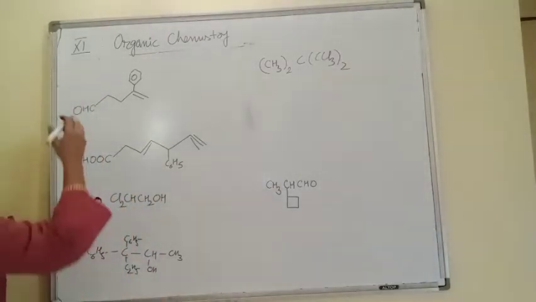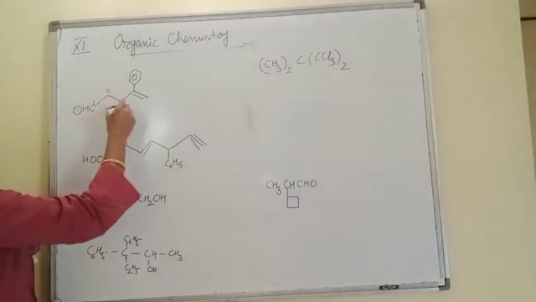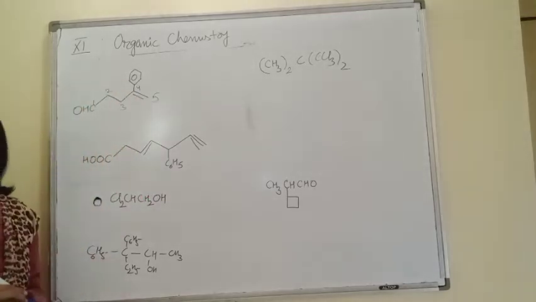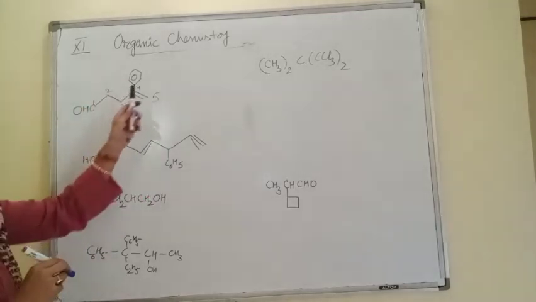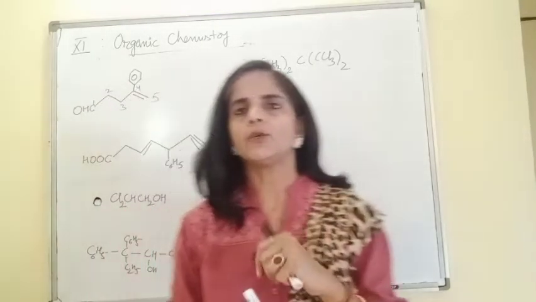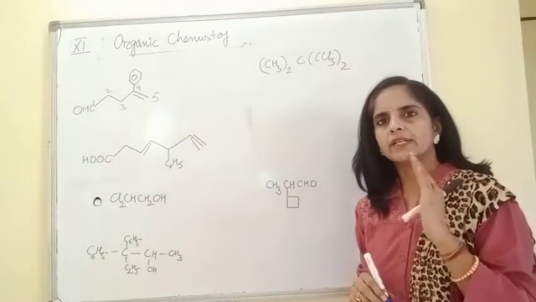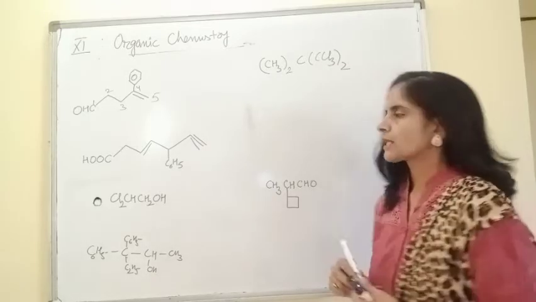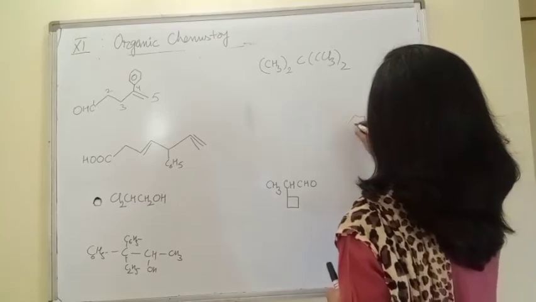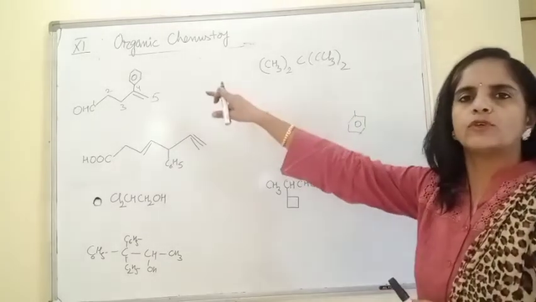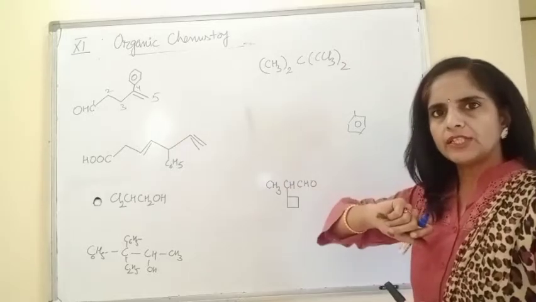So now it's a chain of 1, 2, 3, 4, 5 carbon chain. In this 5 carbon chain, substituent is present on 4th position. But one more thing I need to tell you, that whenever benzene ring is coming in the form of substituent, means one hydrogen is removed from benzene ring. So it is bonded with the main chain.